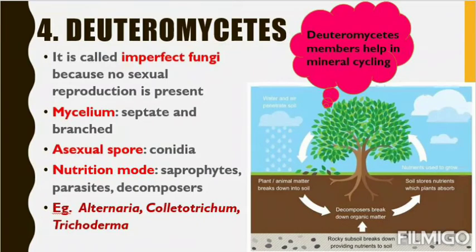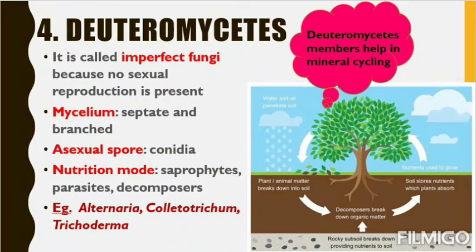Just like one other member, I hope you just remember that name and recall it. Then the nutrition mode is saprophytic, parasitic or decomposer. The examples are Alternaria, Colletotrichum and Trichoderma.